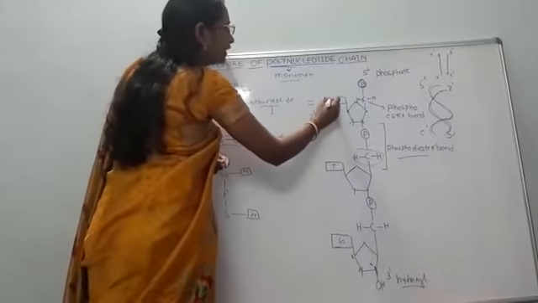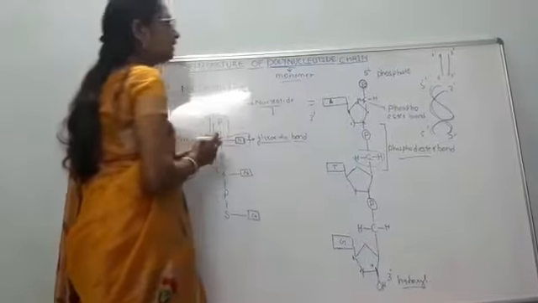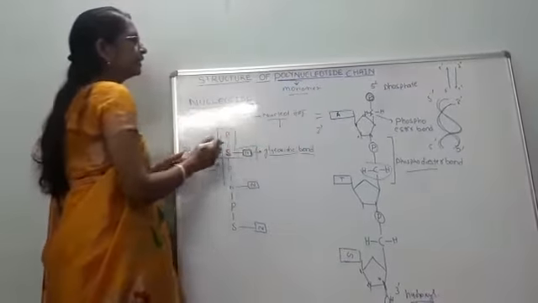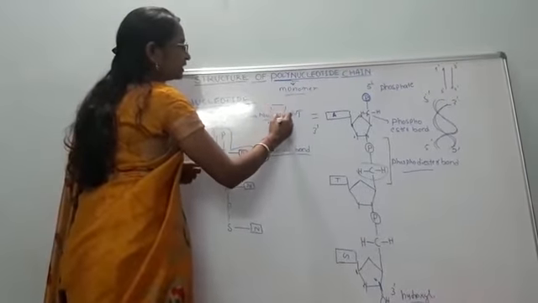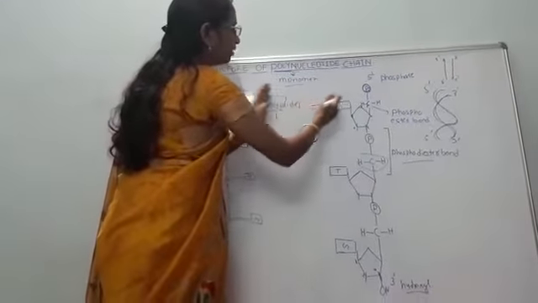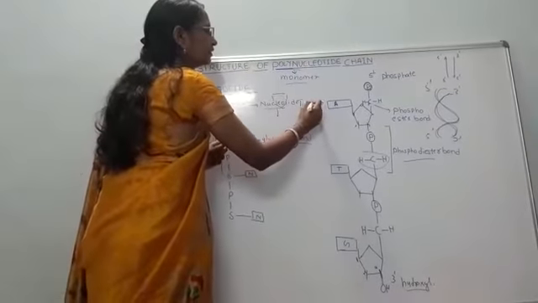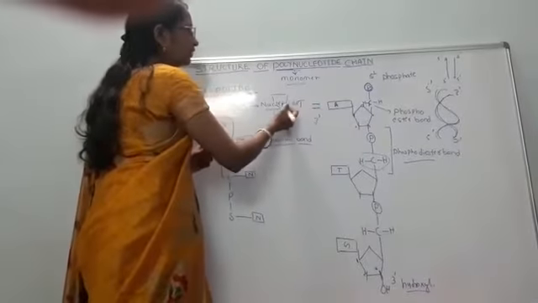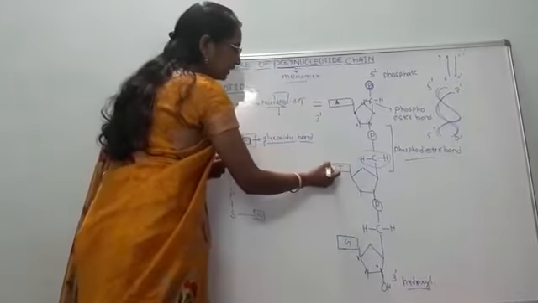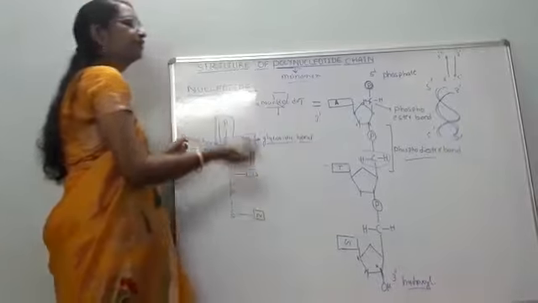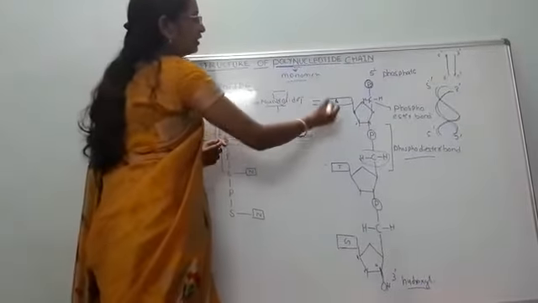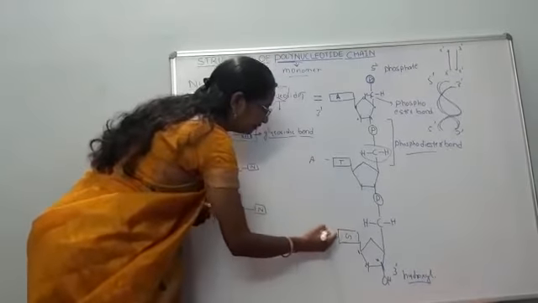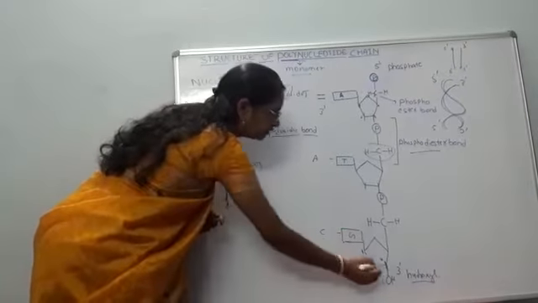The nitrogen base of one strand is attached with the nitrogen base of the other strand, A, T, T, A, like that, and both form a bond called hydrogen bond. Always purine pairs with pyrimidine, with 2 hydrogen bonds for A and T, and 3 hydrogen bonds for G and C. So A pairs with T, T pairs with A, G pairs with C, C pairs with G, vice versa.